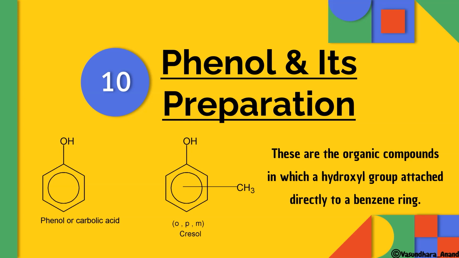Phenol, we know, is a benzene ring directly attached with the OH group, and it is also called carbolic acid, which is the commercial name. If we put CH3 at the ortho, meta, or para position, it will be named orthocresol, metacresol, or paracresol. If the CH3 group is at ortho, it is orthocresol; at meta, metacresol; and at this position, paracresol. So these are organic compounds in which a hydroxyl group is attached directly to the benzene ring, as I have told you.